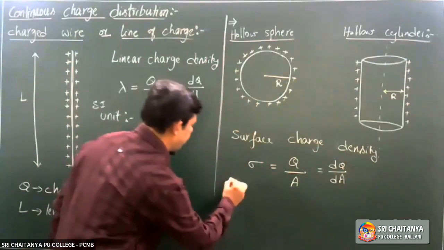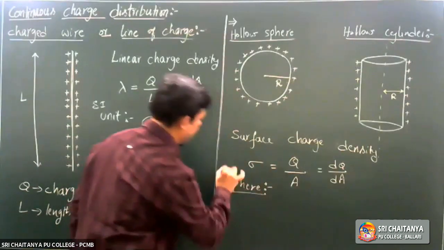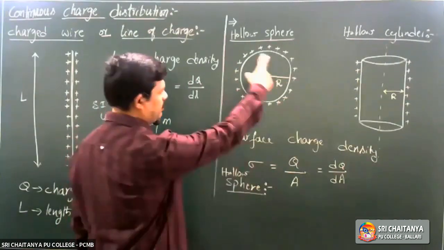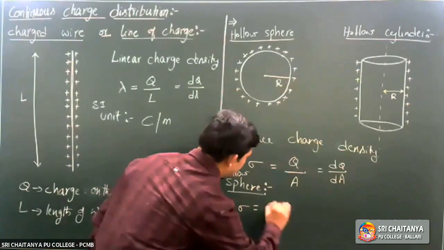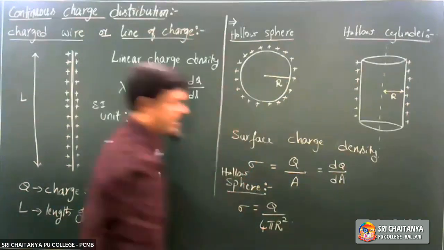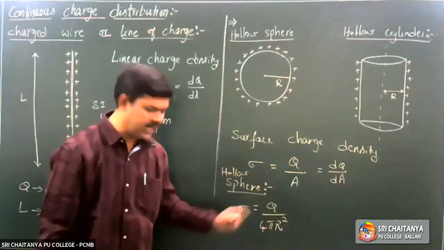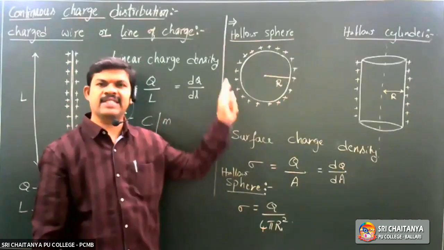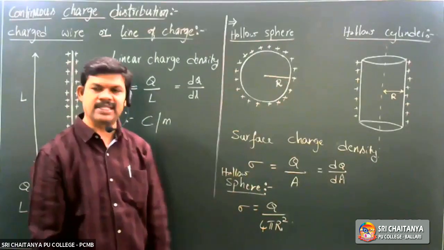For the sphere, what type of sphere? Hollow sphere. If it is distributed on the surface, what can you write for sigma? Q by 4 pi r square, because 4 pi r square is the surface area of the sphere. So this is surface charge density.